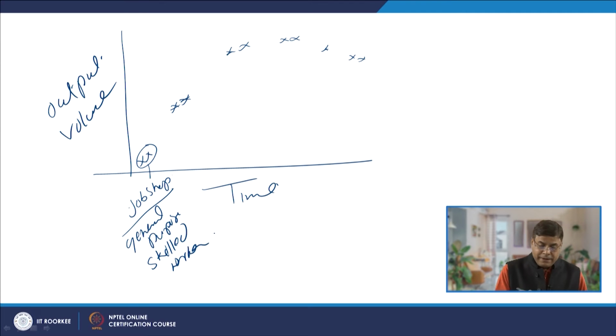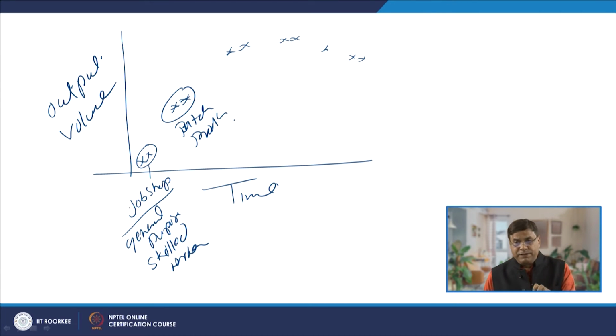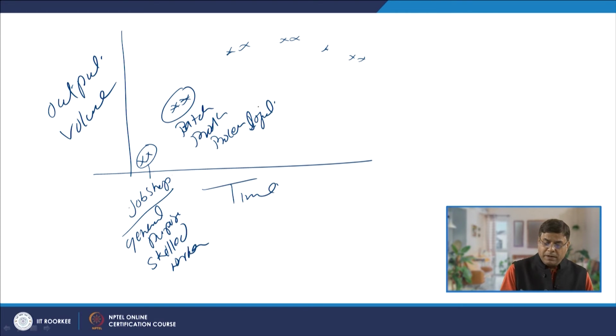On the other hand, when the volumes increase a little bit, we go for batch production, like batches of 50 or 100 units. This requires a process kind of layout, and intermittent production of a particular type of product will be there.